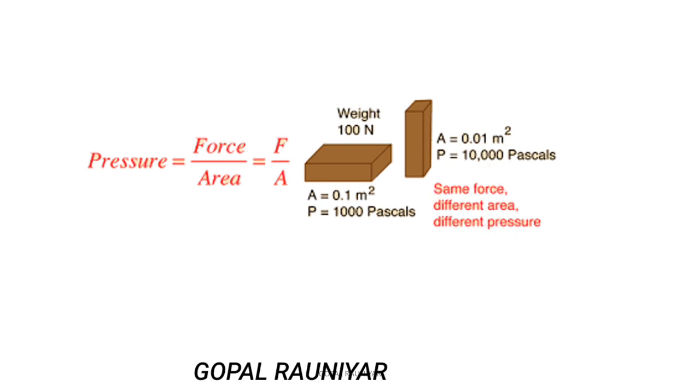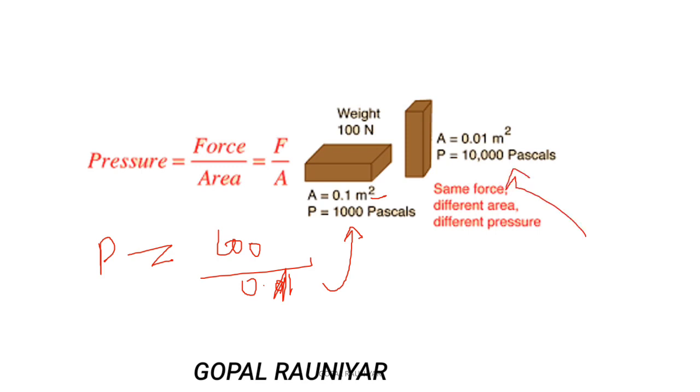So in the first case, weight, or we can say force, is 100 Newton. So pressure equals 100 upon the area, which is 0.1 meter square. So in this case the pressure will be 1000 Pascal, or we can say 1000 Newton per meter square. And in the second case the area is 0.01 meter square, so the pressure will be 10,000 Pascal.